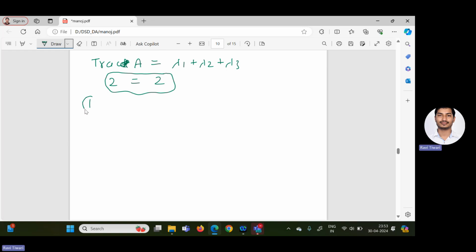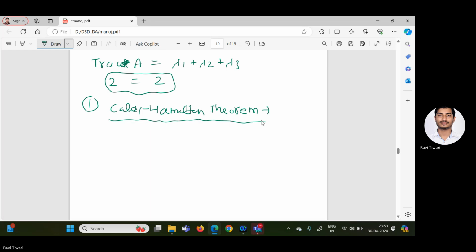Next concept is Cayley Hamilton theorem. So what is Cayley Hamilton theorem? According to the statement of the Cayley Hamilton theorem, every square matrix will satisfy its own characteristic equation.